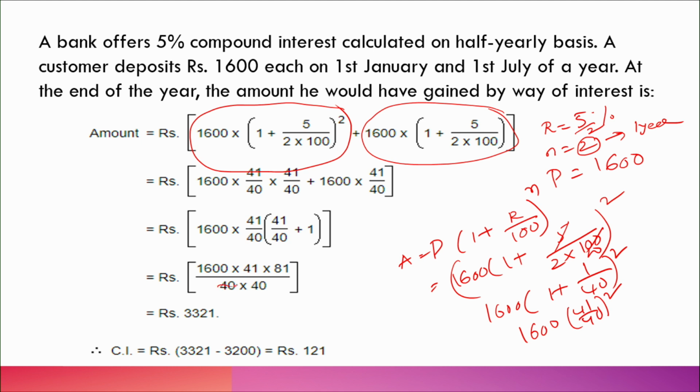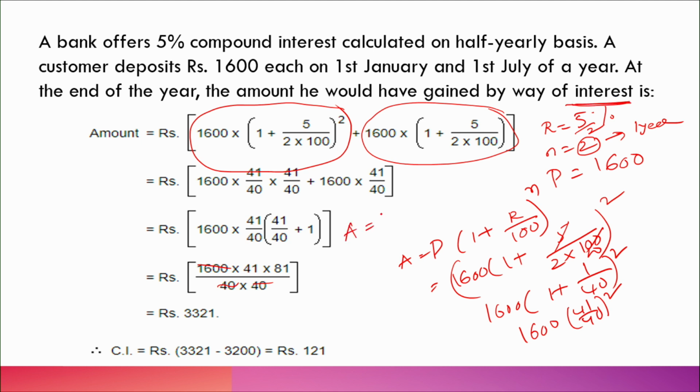So 41 minus 1600, this 1600 gets cancelled. So 4181, that is 3321. This is the total amount, but what is required here? Interest is required. What is the interest?